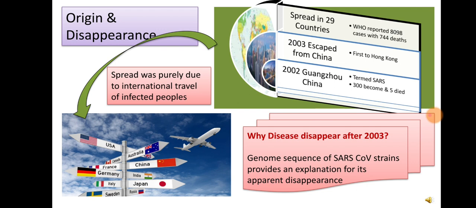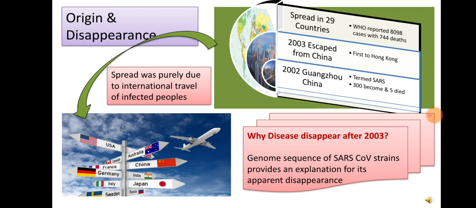In 2003, it escaped from China first to Hong Kong and then to 29 countries by summer 2003, including Singapore, Vietnam, Canada, and US, etc. WHO reported 8,098 people with possible SARS, including 744 deaths. The spread was purely due to international travel of infected people.